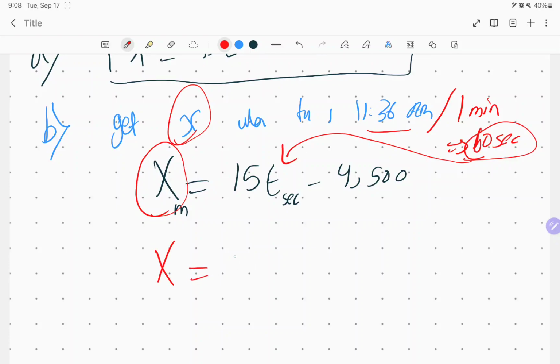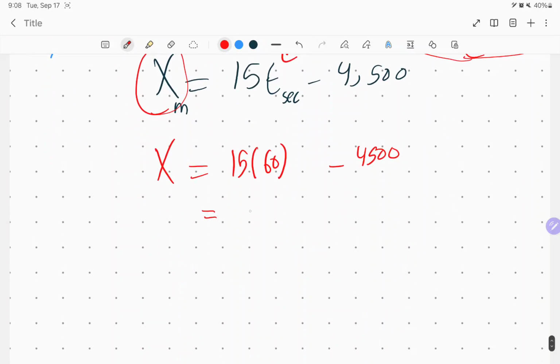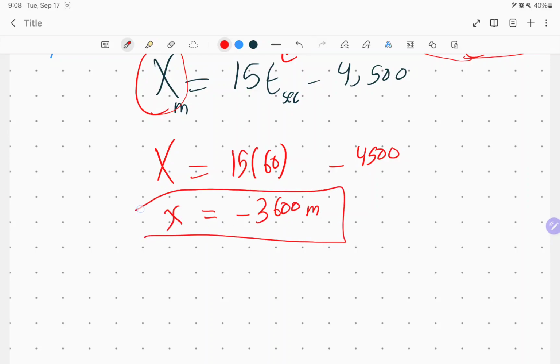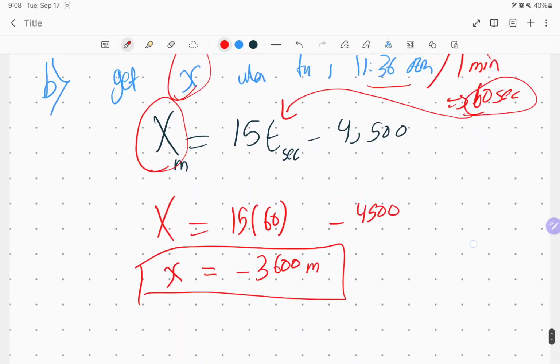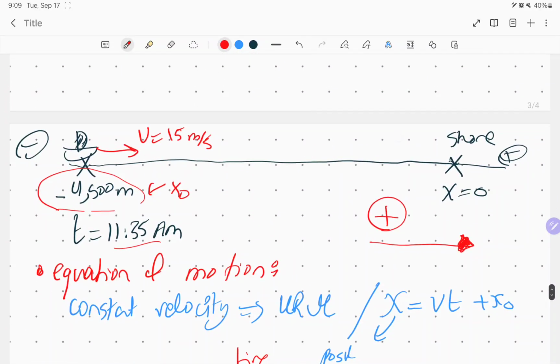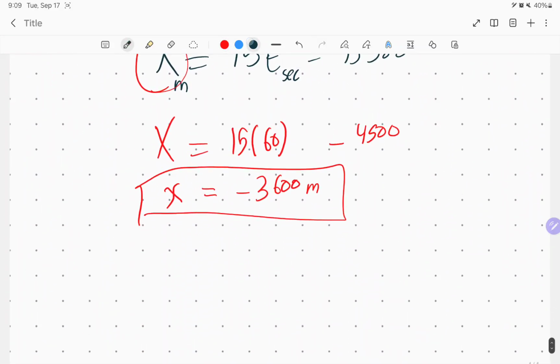So x equal to 15 multiplied by 60 minus 4,500. Use the calculator. So here we're going to have negative 3,600 meters. This is the position at x equal to what? Negative 3,600. So if I want to do it over here logically, the number should be over here at 11:36 a.m., because as he moves, this distance is going to decrease with respect to 0. It's going to decrease. Let's go to part C, for example.